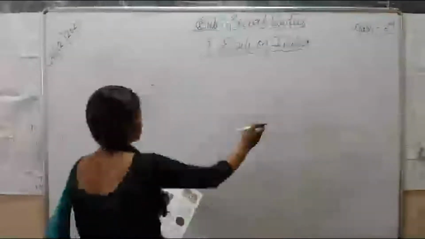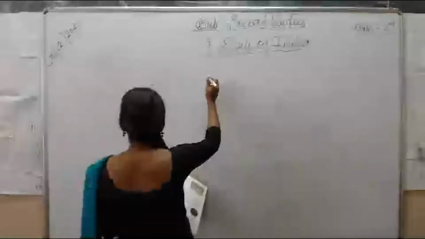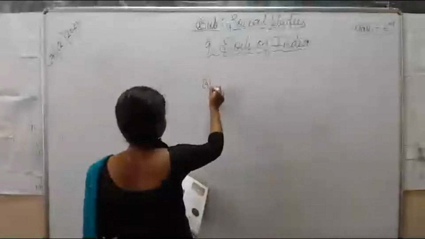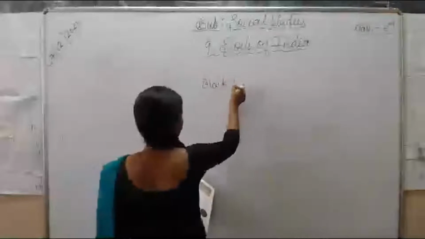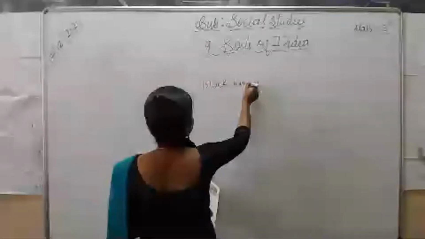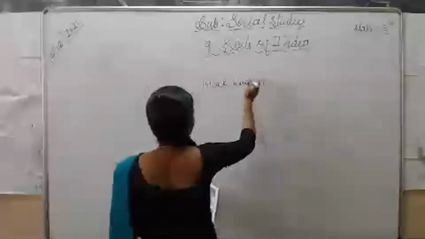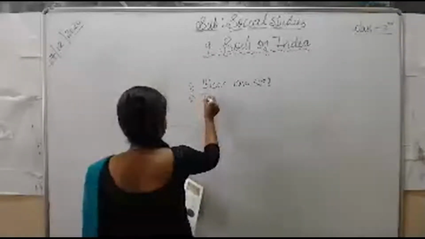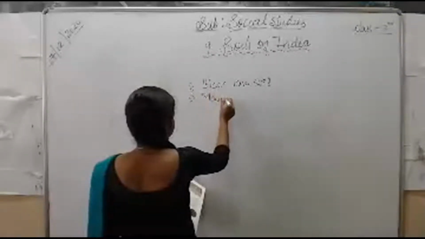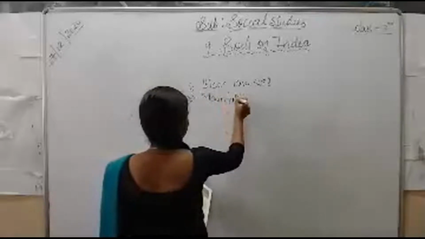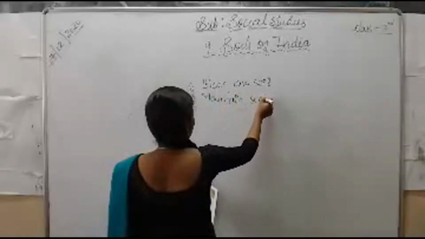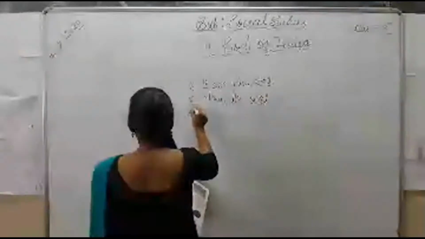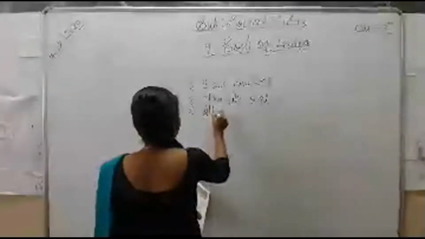The types of soils which I have mentioned there in the map: black lava soil was the first one. Then the second, mountain soil. Then the third one, alluvial soil.